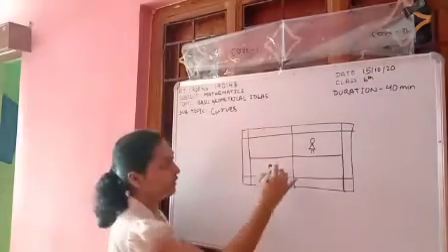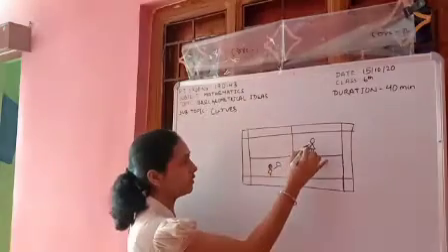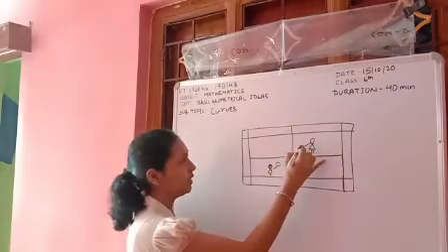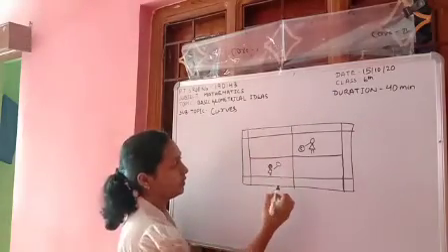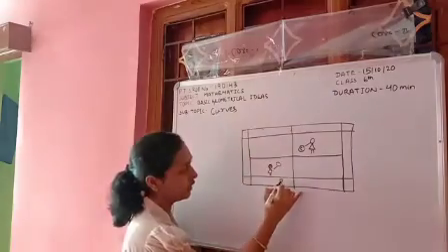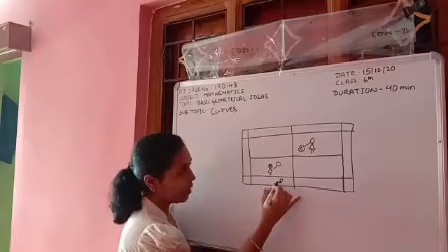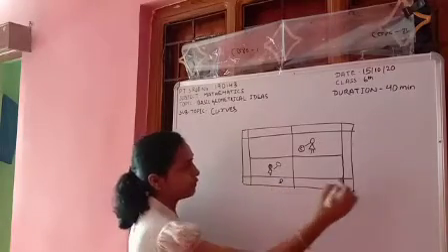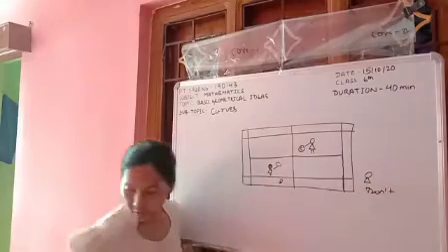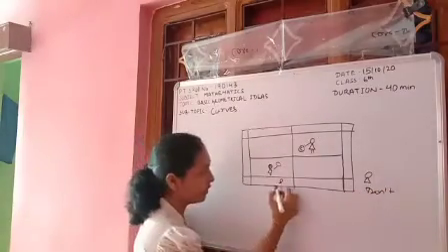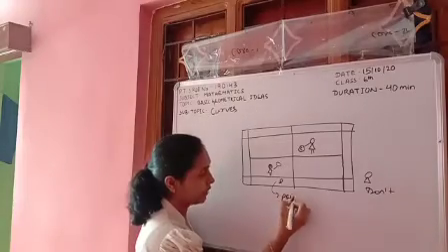So, when you are playing, if the cork falls here, then you get a point. But if the cork falls here, then you don't get the point.